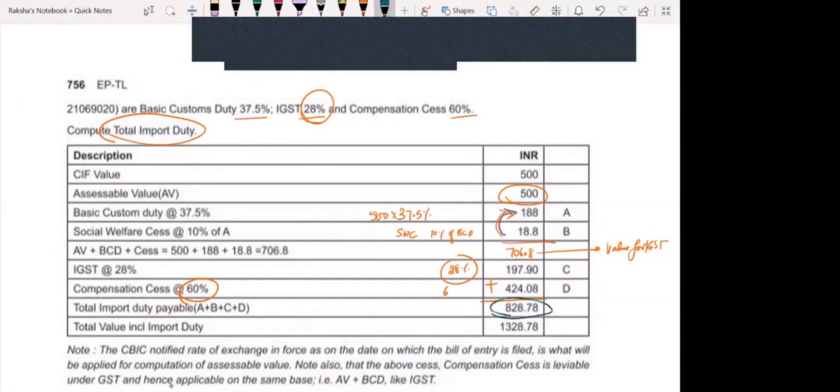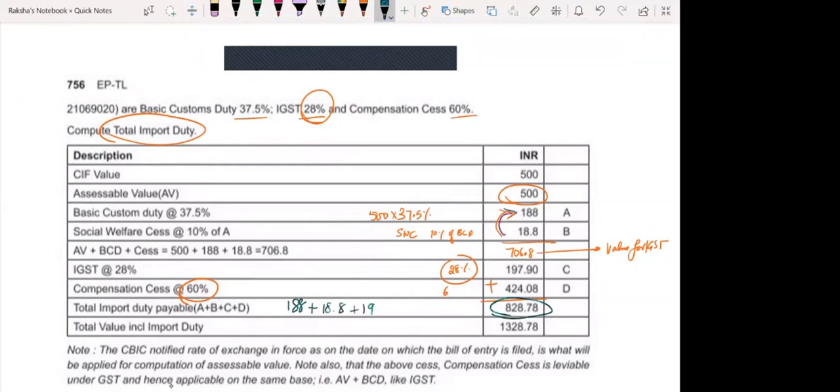828.28. What is it? How much? What all does it include? 188 plus 18.8 plus 197.9 plus 424.08. Okay. So this is the total taxes that you are paying.